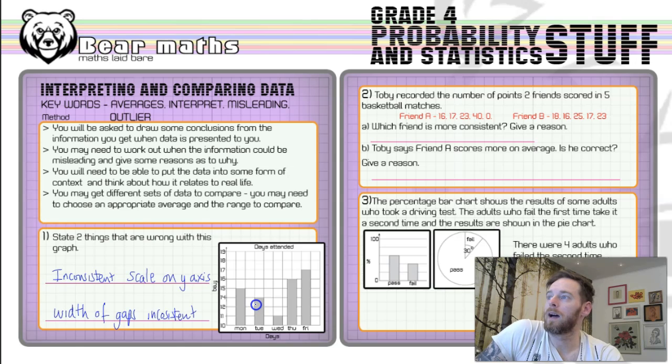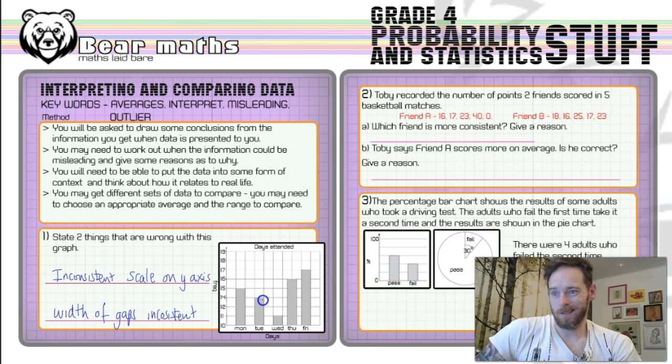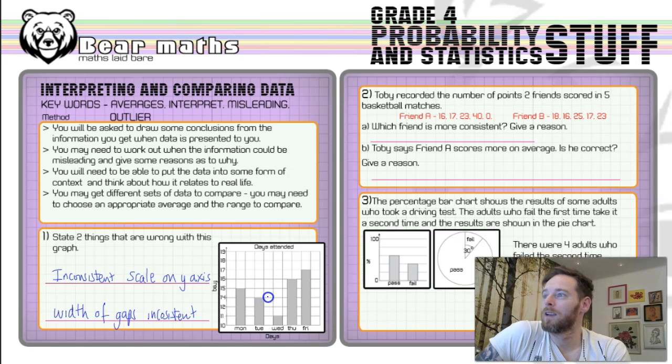Okay, now, number 2, Toby recorded the number of points 2 friends scored in 5 basketball matches. And here, they haven't got names, they're just called friend A and friend B. Poor old Toby. He loves his data, so he doesn't give his friends names. So, question A, which friend is more consistent? Give a reason. So consistency comes from the range of results.